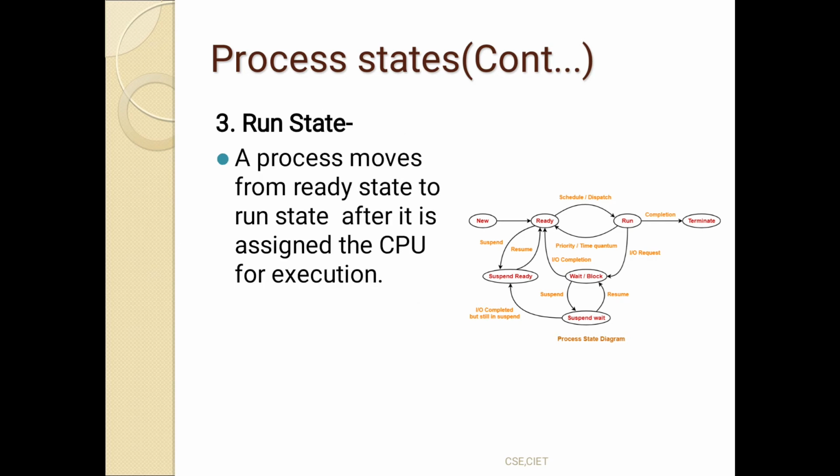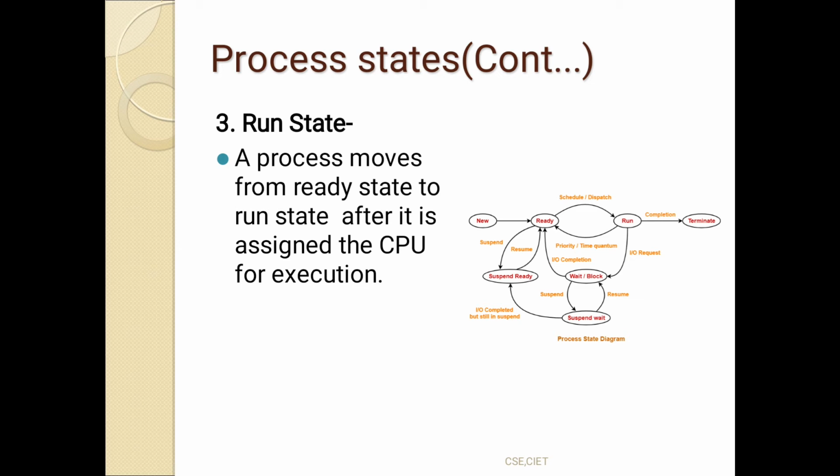The next state is the run state. Here a process moves from the ready state to the run state after it is assigned the CPU for execution. What's the difference from the previous state? In the ready state, the process moves from the new state after it is loaded into the main memory, meaning it is ready for execution.